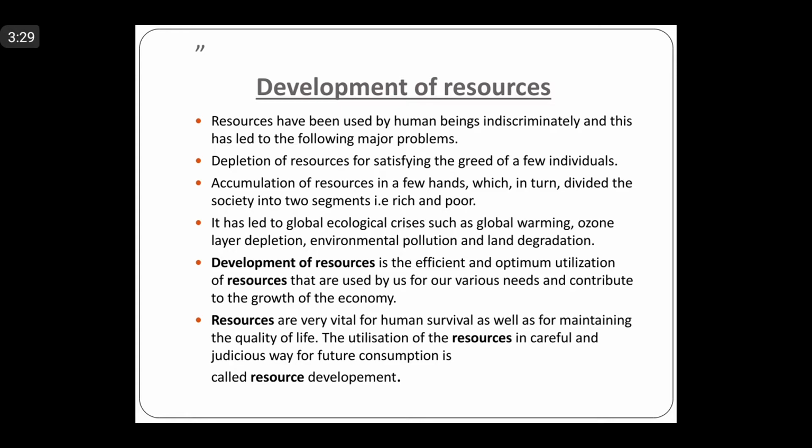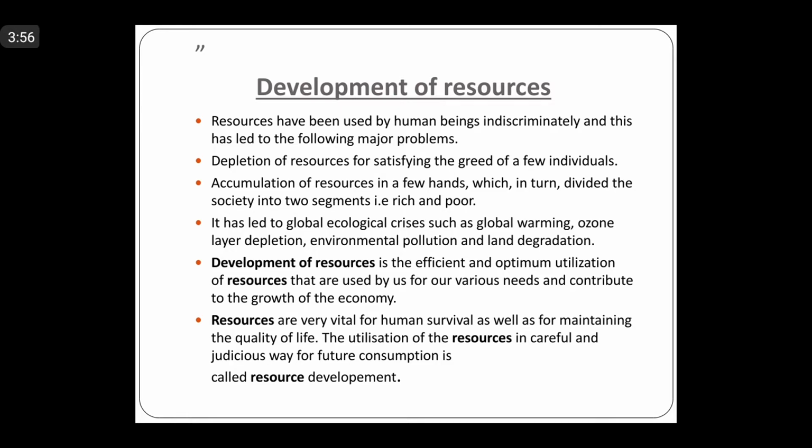So that was one of the most important and major problems, that depletion of resources began, right? And that too for satisfying the greed of a few individuals. Few individuals, I mean, either it was concentrated in a few hands, or in a few developed countries, that depleted the resources on a larger scale.